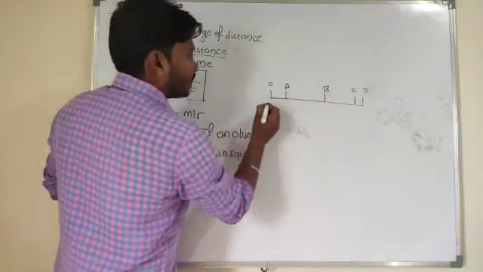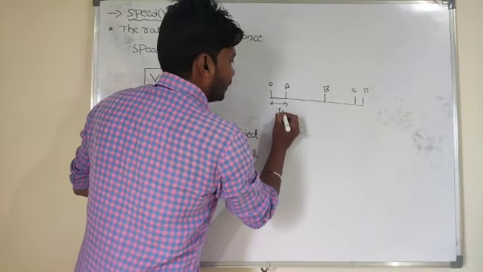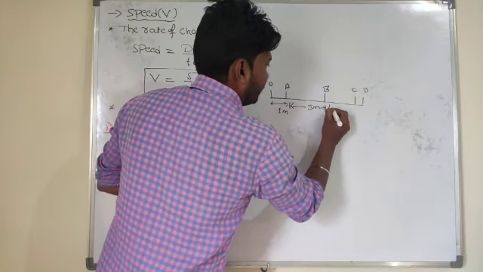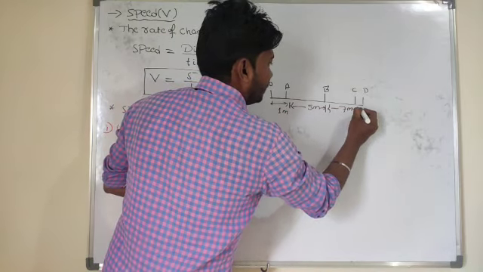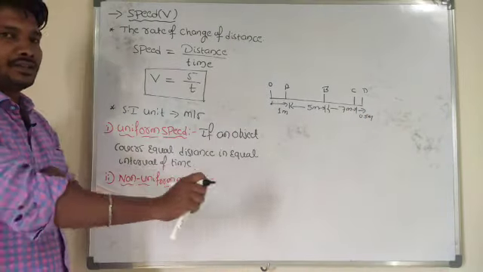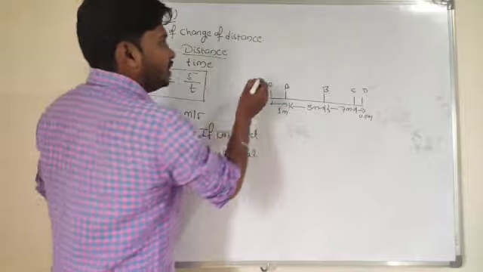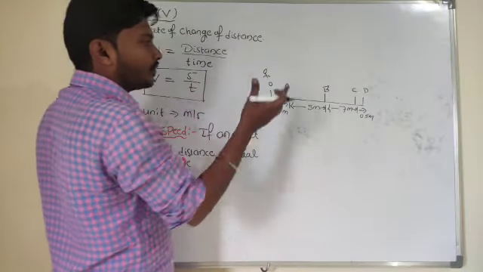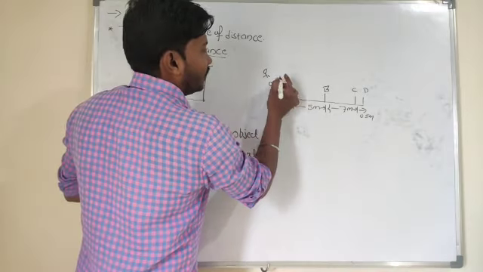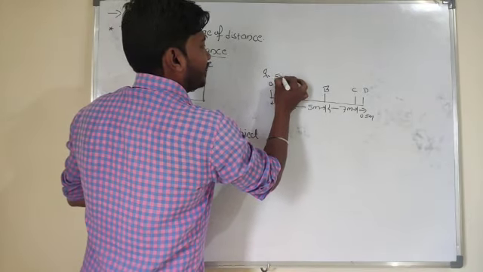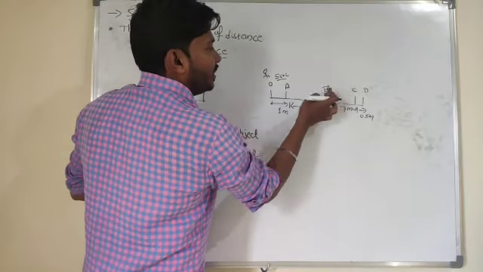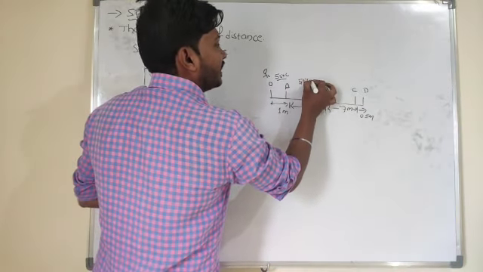Now the distance from O to A is 1 meter, A to B is 5 meters, B to C is 7 meters, and C to D is 0.5 meters. So these are different distances from one point to another. Suppose the person wants to walk from O to A. To move from O to A, for example, he will take 5 seconds. Again from A to B, he will take 5 seconds.